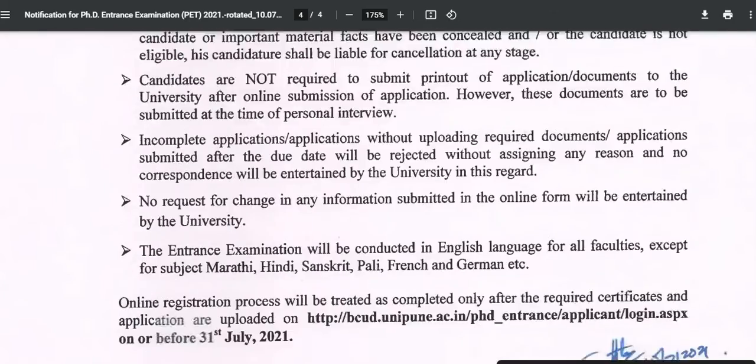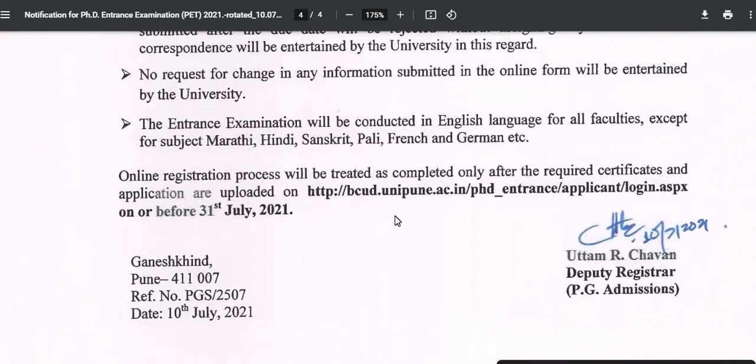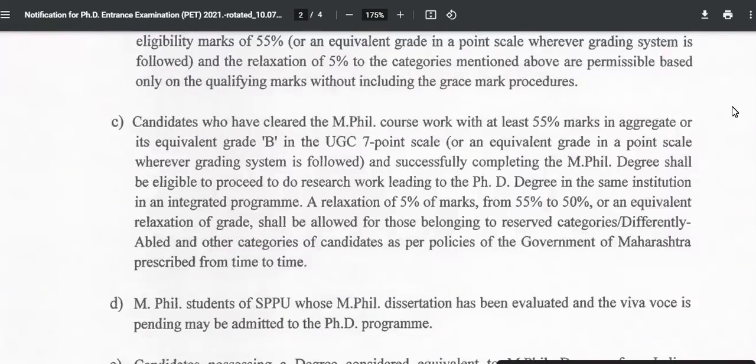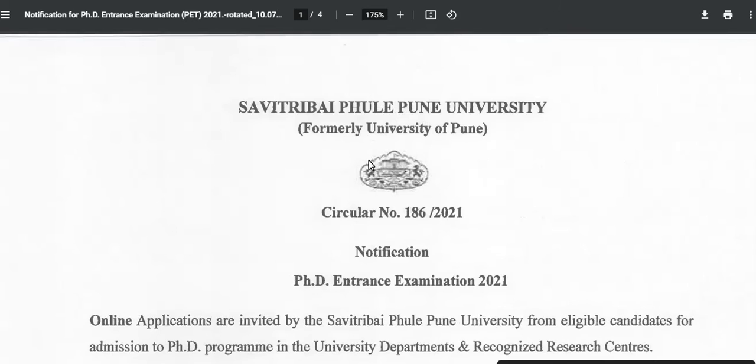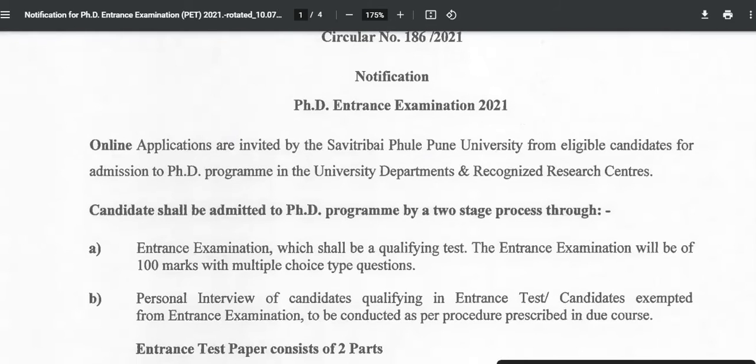I hope you got all the information regarding this. Please check this link in the below description so that you will get all the information. I'll put this link also in the description so that you will get all the details.